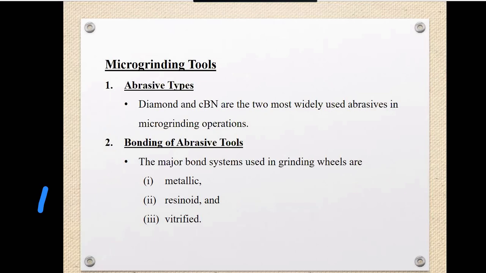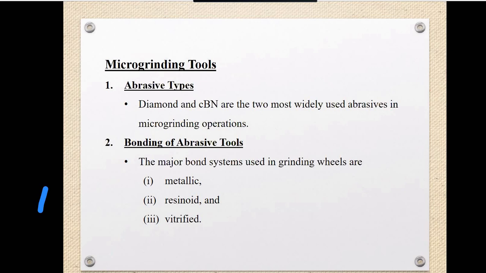After the reaction, diamond sometimes reacts chemically and is converted to the graphite form. So diamond abrasives are most commonly used for grinding brittle, non-ferrous materials, because it will react with metallic materials and become graphite. In most cases it is used with non-ferrous materials such as silicon, glass and ceramics.